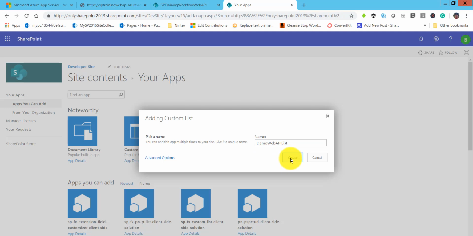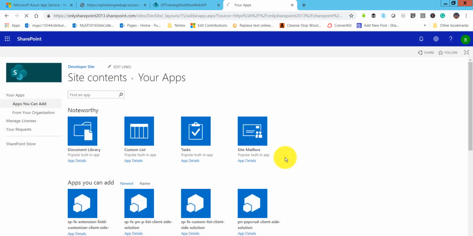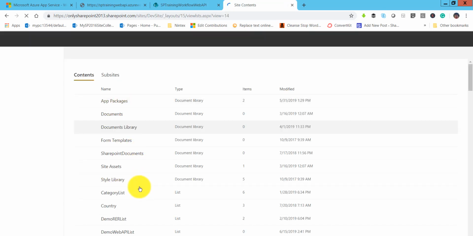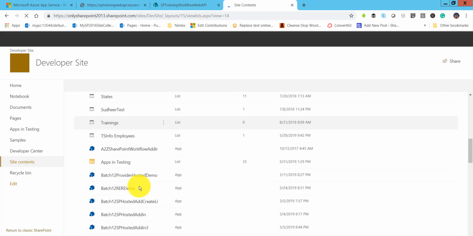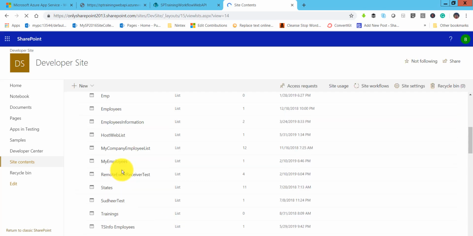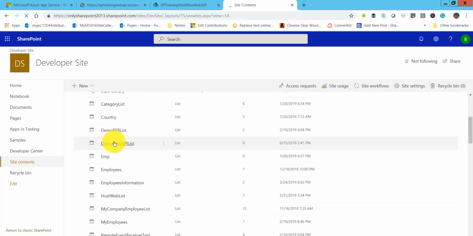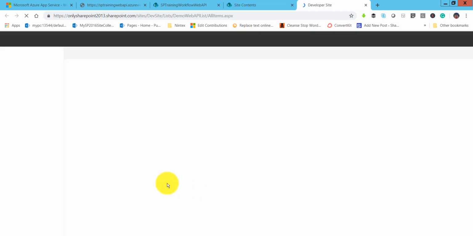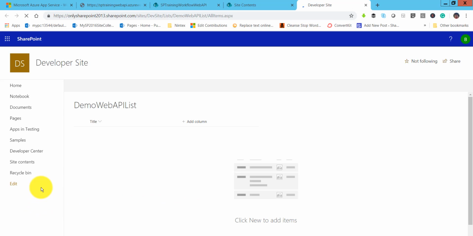Once you click on create, next we will first of all attach the workflow to this particular list. So let me open that list first of all. It will be the demo web API list. You can see here, this one. We can just let it open. We can just use the classic look and feel.